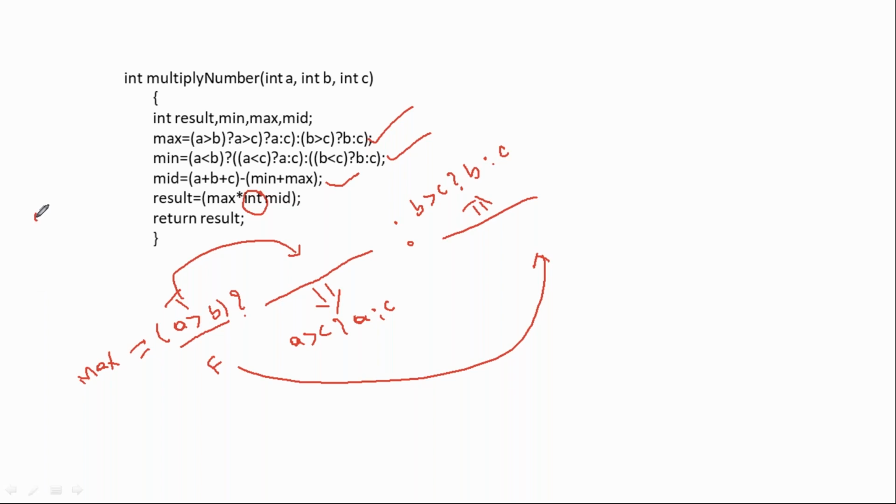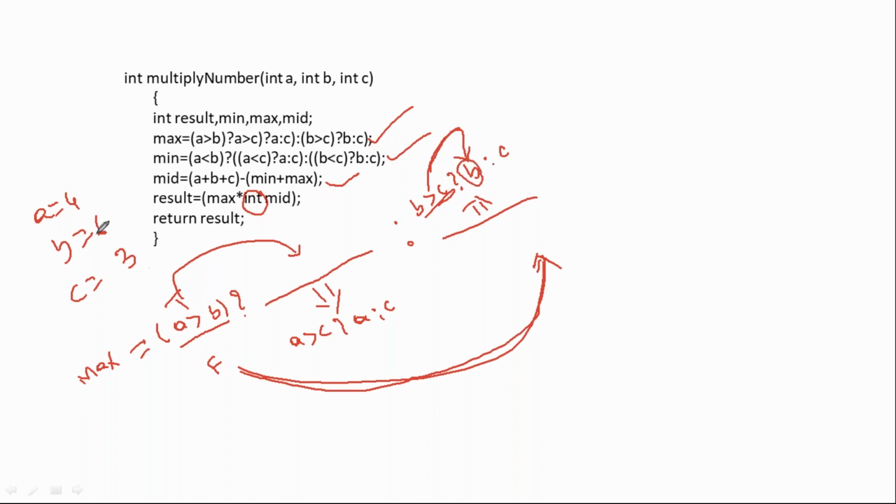Now see that. First, let's take A value somewhat 4. B value let's take somewhat 6. And C value let's take somewhat 3. Now A greater than B, 4 greater than 6, condition false. Condition false means control directly comes to the else block. Now B greater than C, condition true. Condition true means B is bigger.